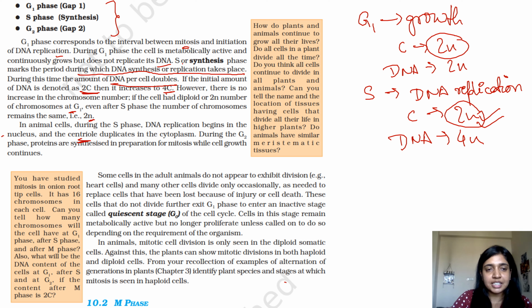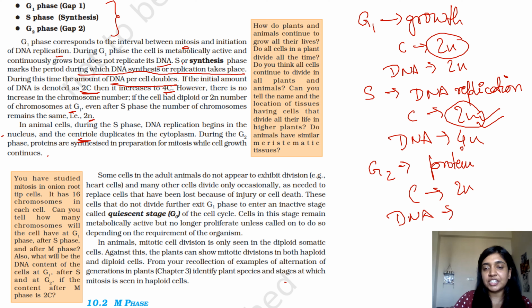During the G2 phase, proteins are synthesized. So in the G2 phase, protein synthesis occurs and the number of chromosomes still remains 2n. The DNA content, just like the previous step, is still 4n. Proteins are synthesized because only proteins are synthesized, right? If genes were synthesized, then it could have changed from 4n, but since it is synthesizing only the proteins, the number of chromosomes and the genetic content remain constant.